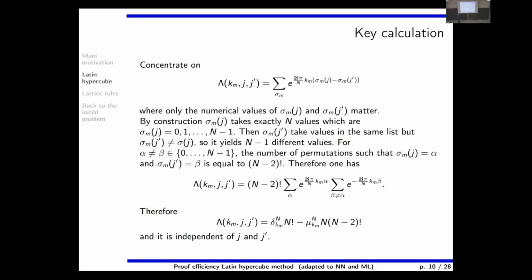And how much do you have? Then there is the remaining permutation, which is not informed. So this is actually this multiplied by this. And because this is a root of unity, you can compute it. This is just minus this, with beta replaced by alpha. And then you do the calculation, and you have two cases. Either km is equal to 0 modulo capital N, and then the result is n factorial, which is normal, or it is different from 0, and then you get this result, which is smaller, of course, by a factor n, asymptotically.